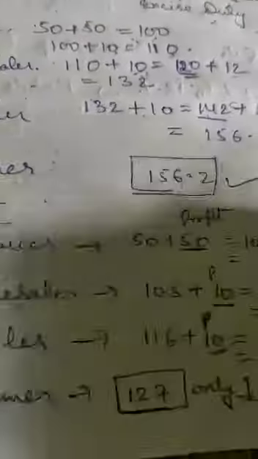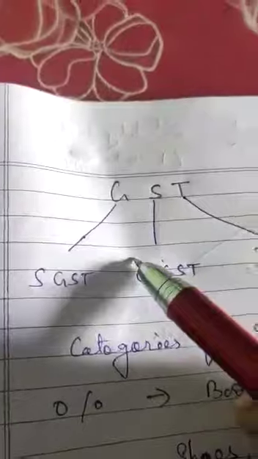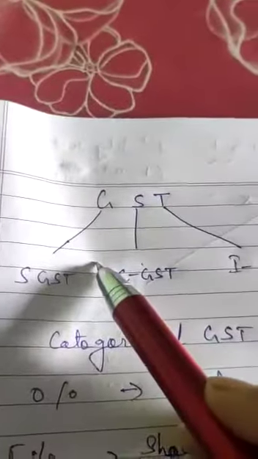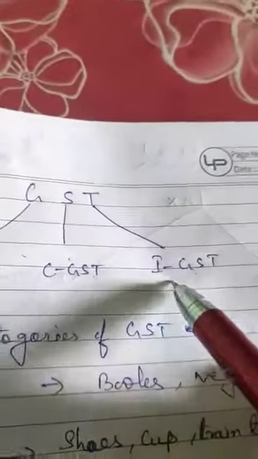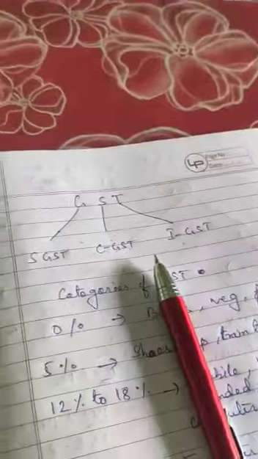Now some categories are given in your book. GST is categorized into three parts: SGST, CGST and IGST. What is SGST? That is State GST, C is Central GST and I is Integrated GST. It is given stepwise in your book, children. You read this and you will understand properly.